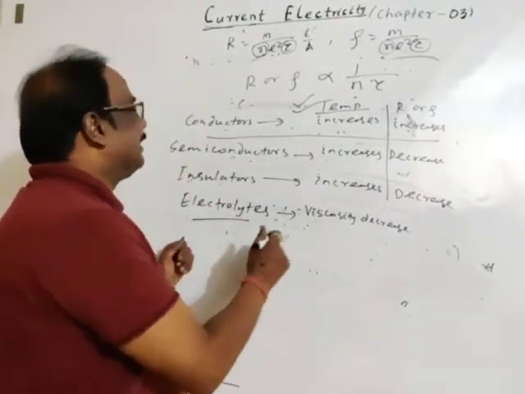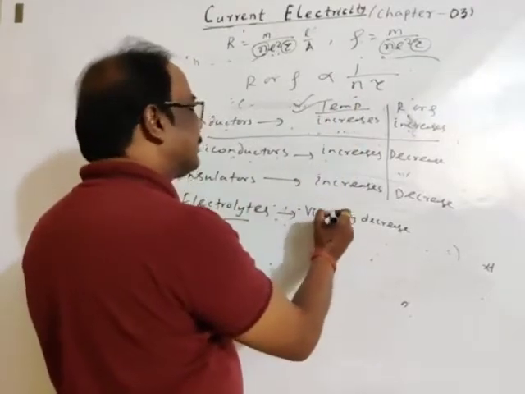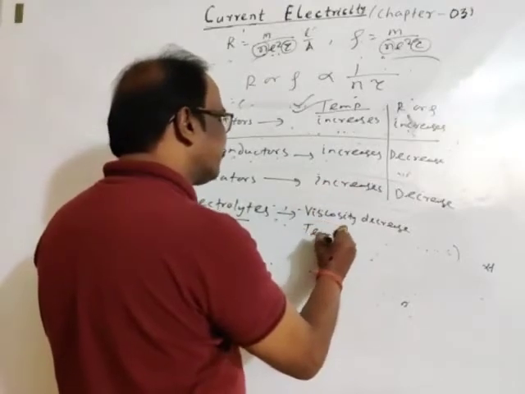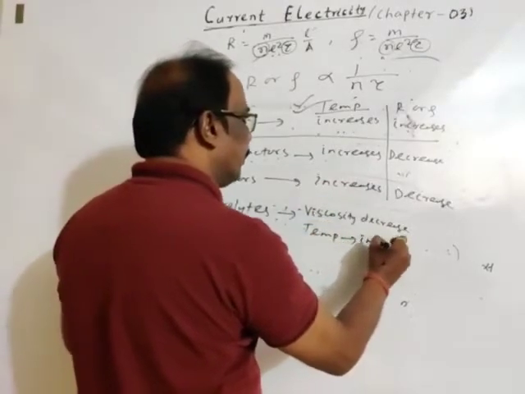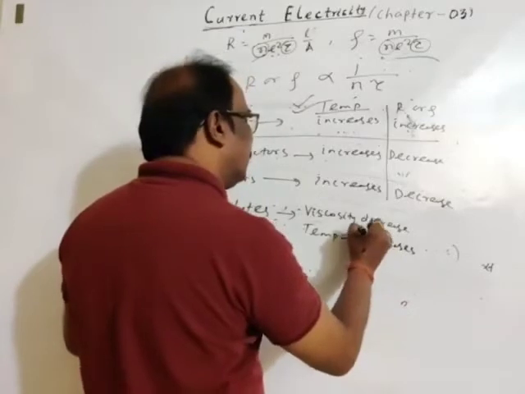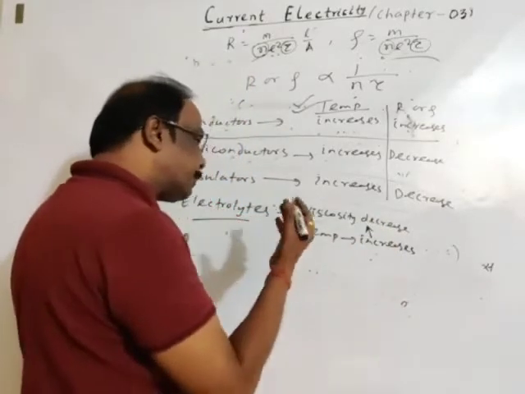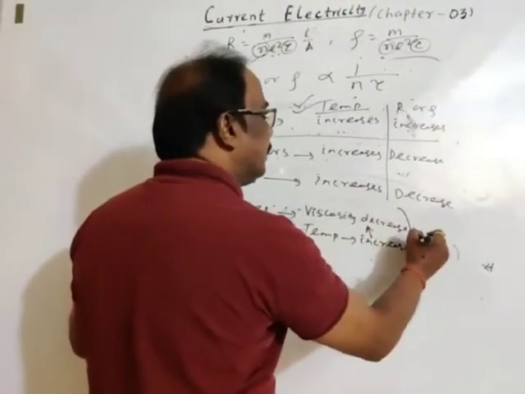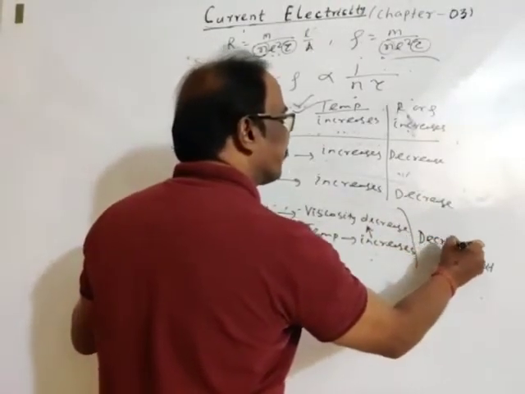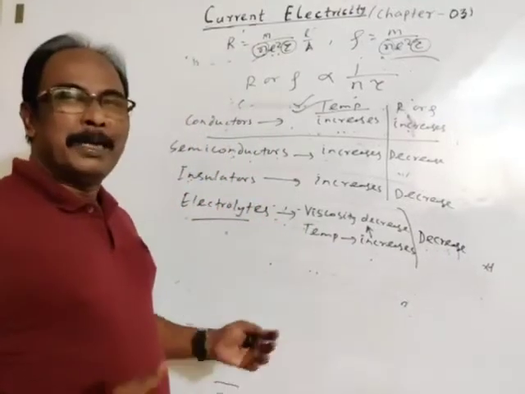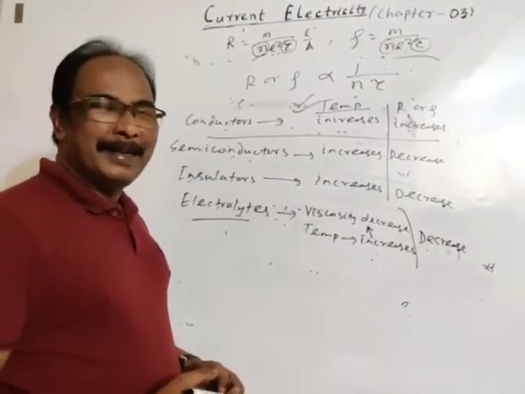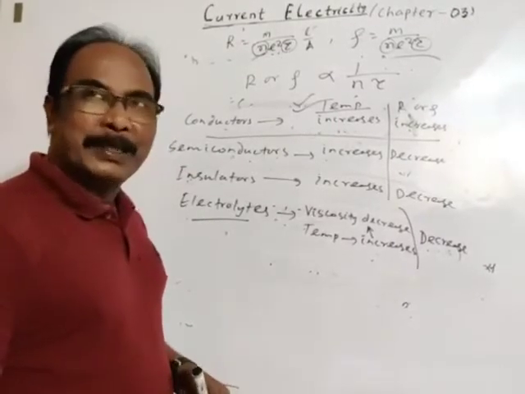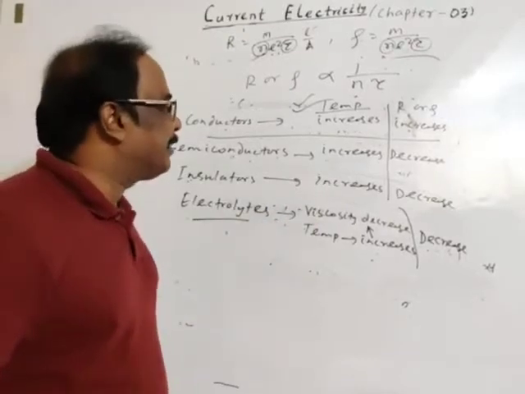So you may say, if temperature increases, then viscosity decreases, and we may say resistance or resistivity decreases. Free motion will be there. So resistance or resistivity in case of electrolyte will decrease with increase in temperature. This is the idea.